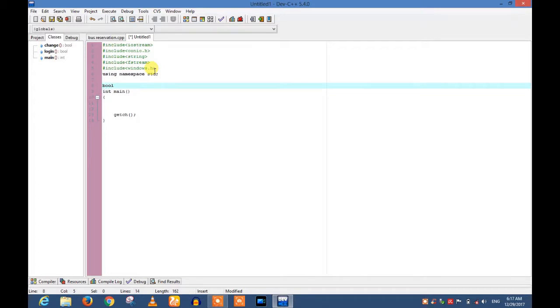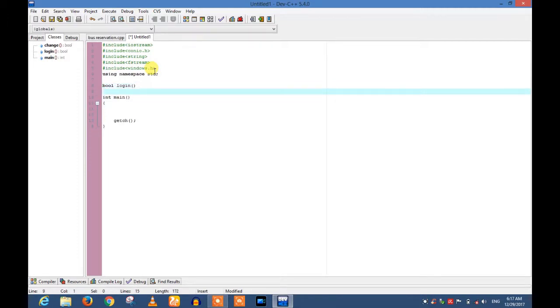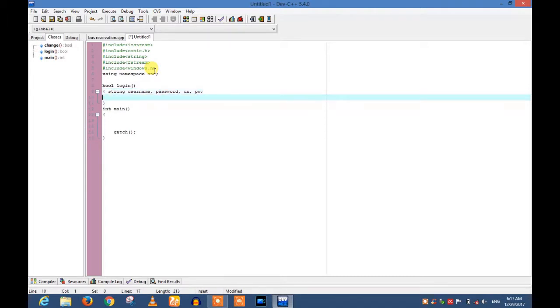So, a boolean statement giving the name login, it is your choice, and then introduce the string type variables: username, password, and two other variables un and pw. You can choose other names. Then ask the user to enter his password. Cout, enter your username and then password.